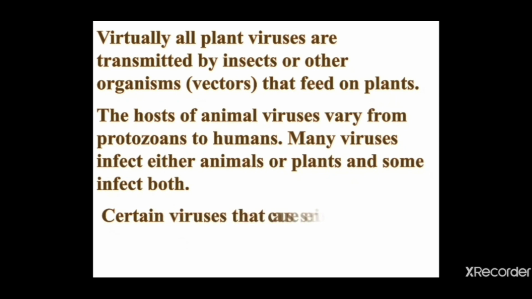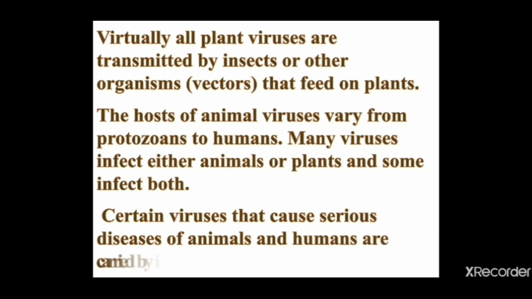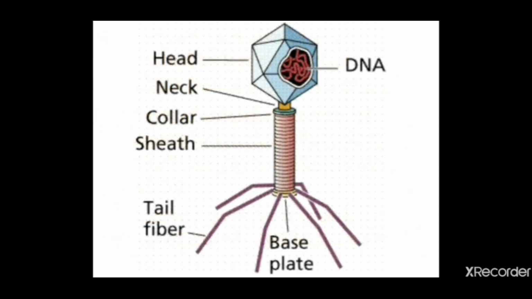Now, certain viruses are causing serious diseases of animals and humans. They are carried by insects, like dengue. Dengue is carried by mosquito. Yes, female Aedes mosquito act as carrier for dengue virus. Then here you can see the image of a bacteriophage. This is a virus which eats up the bacteria. That's why it is known as bacteriophage.